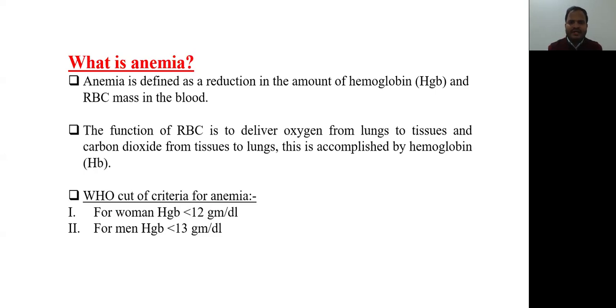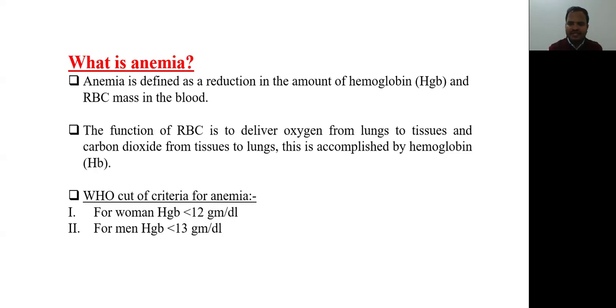Anemia is defined as reduction in the amount of hemoglobin and red blood cell mass in the blood. Either hemoglobin or red blood cells are decreased in blood below the normal range of hemoglobin, that is called anemia. The function of red blood cells is to deliver oxygen from the lungs to the tissues and carbon dioxide from tissues to the lungs. This is accomplished by the hemoglobin.